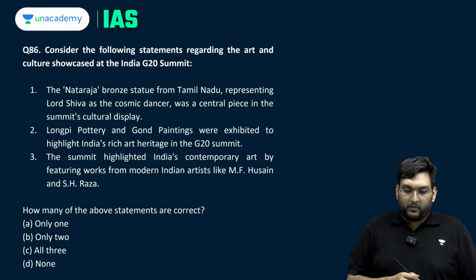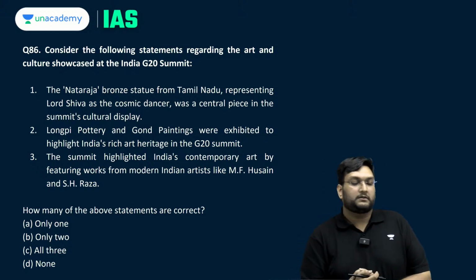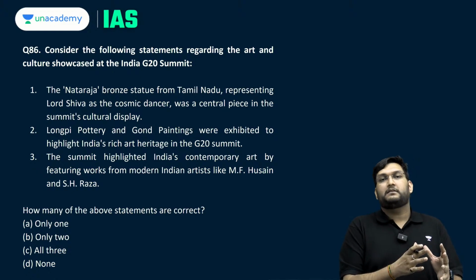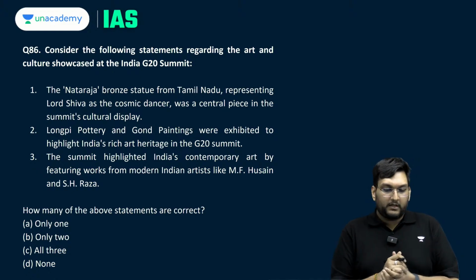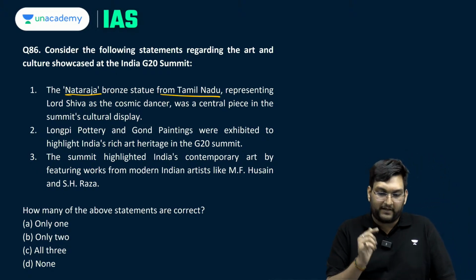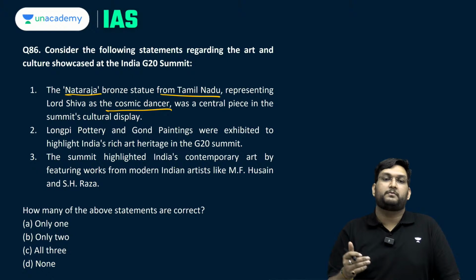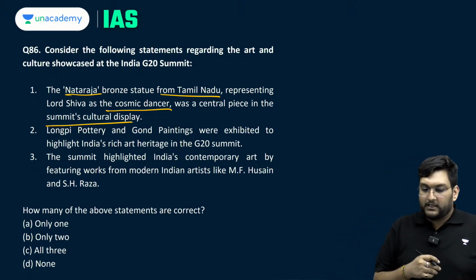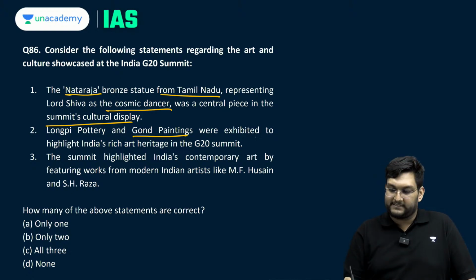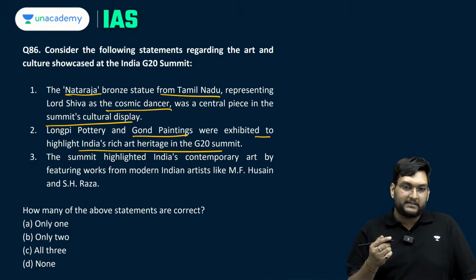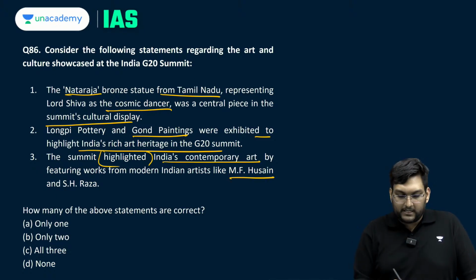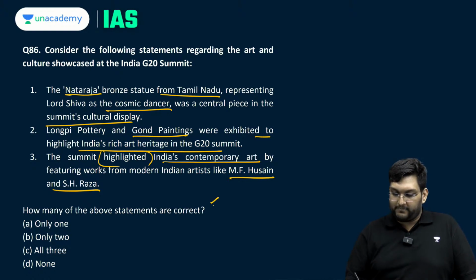Now we come to the last question, which is: consider the following statements regarding the G20 and Indian art in it. The Nataraja bronze statue from Tamil Nadu representing Lord Shiva as a cosmic dancer was a central piece in the summit's cultural display. The long pipe pottery and the Gond paintings were exhibited to represent Indian heritage. The summit highlighted India's contemporary art even by M.F. Hussain and S.H. Raza. Which of them are correct?